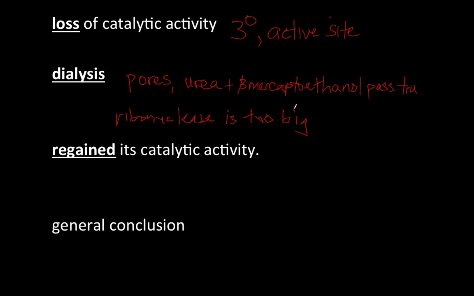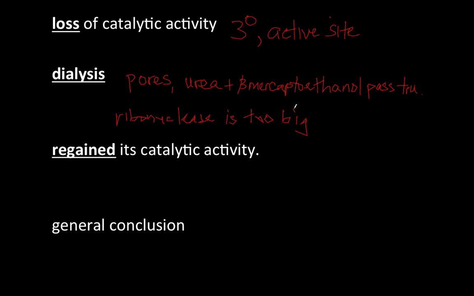So the enzyme ribonuclease remains inside of the tubing. What dialysis effectively does is remove the two denaturants, the urea and the beta-mercaptoethanol, and you have the ribonuclease remaining in the dialysis tubing, so it's being separated from the denaturants.